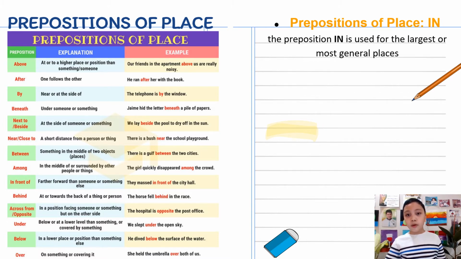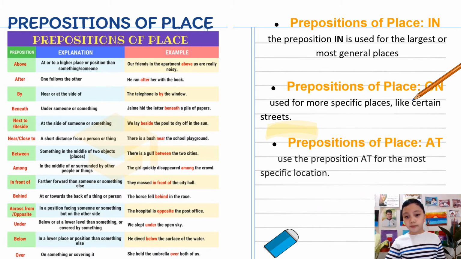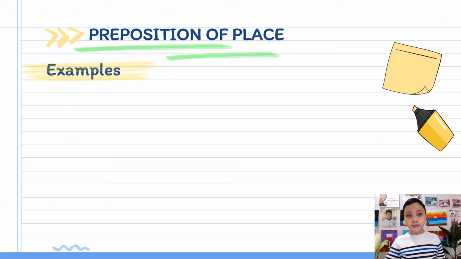In. The preposition in is used for the largest or most general places. On, used for more specific places like certain streets. At, use the preposition at for the most specific location.